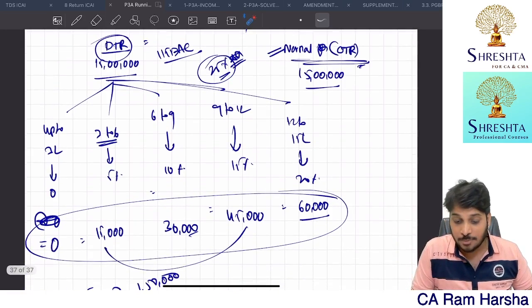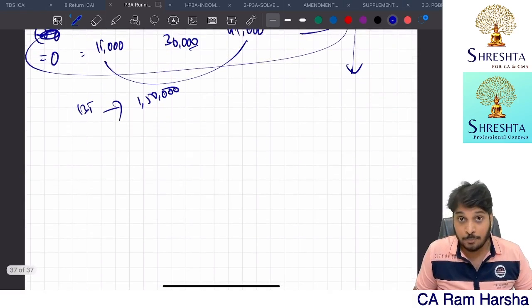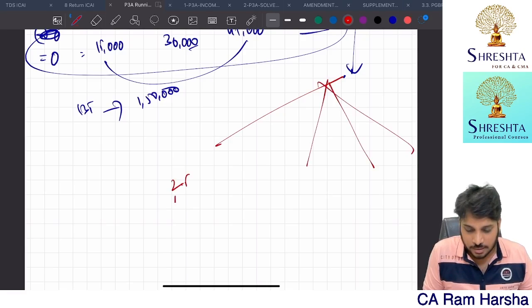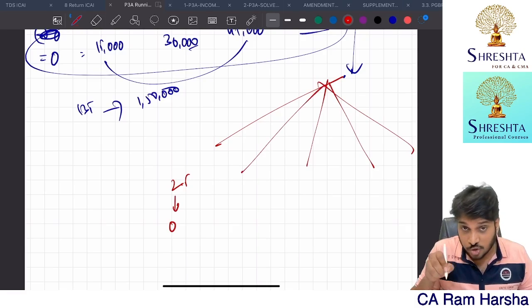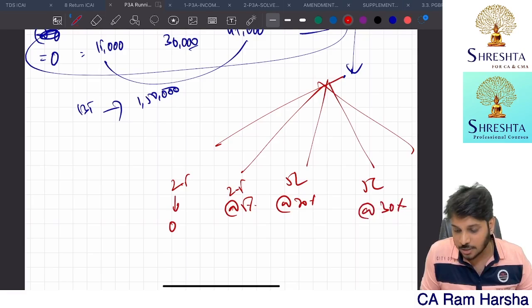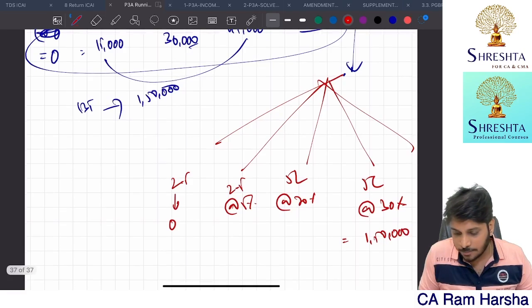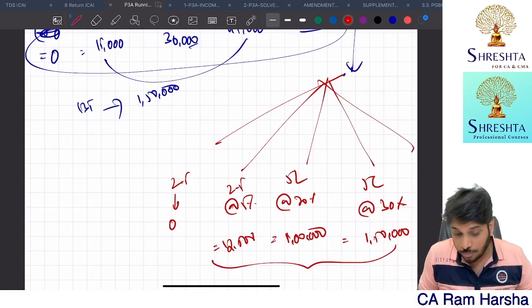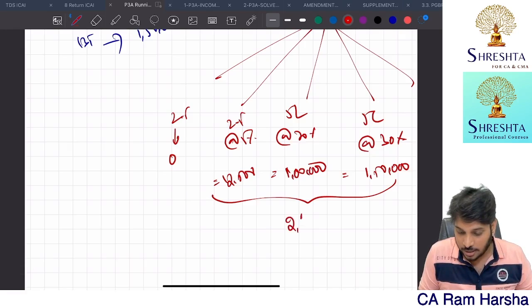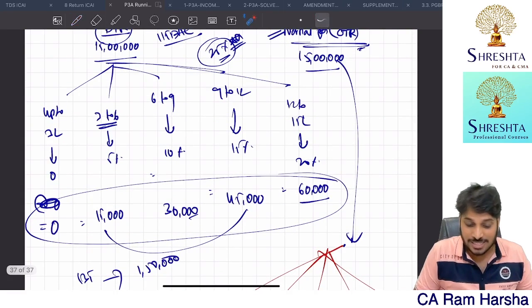Now, let's look at a normal person, a normal SSE. If his income is 15 lakhs, how will the tax amount be? First 2.5 lakh, 0. 2.5 to 5, let's assume a normal citizen, 5%, which is 12,500. 5 to 10, which is 5 lakhs, 20%. Beyond 10, which is 5 lakhs, at 30%. So all put together, it comes to 2,62,500. Let me once again check it.